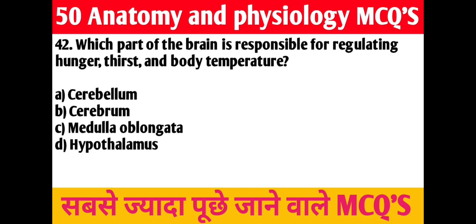42. Question. Which part of the brain is responsible for regulating hunger, thirst, and body temperature? A. Cerebellum. B. Cerebrum. C. Medulla oblongata. D. Hypothalamus. Right answer is hypothalamus.